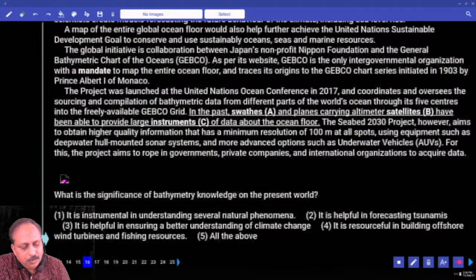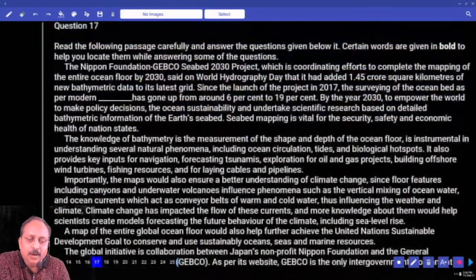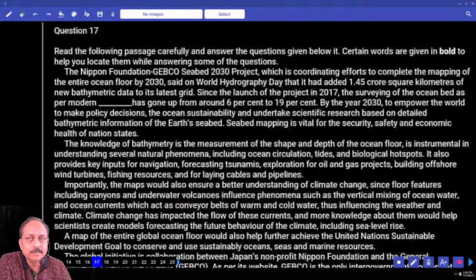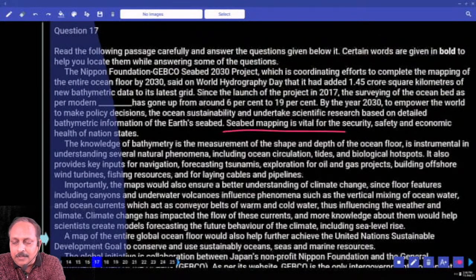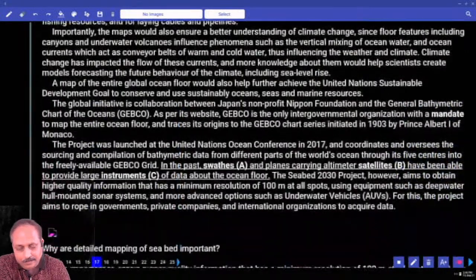We'll go to the next one. Why is detailed mapping of seabed important? Again, all of you please go to the first paragraph, last line. You can have a look at the screen, I'm underlining. Seabed mapping is vital, important for security, safety and economic health of nation states. Any option talks about that?